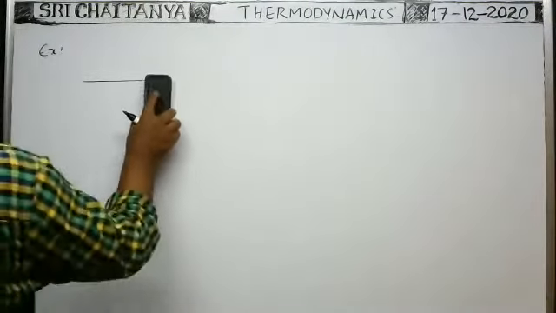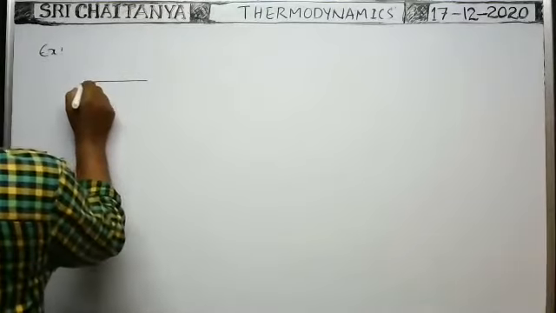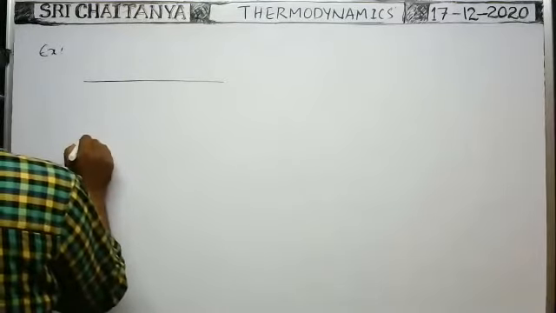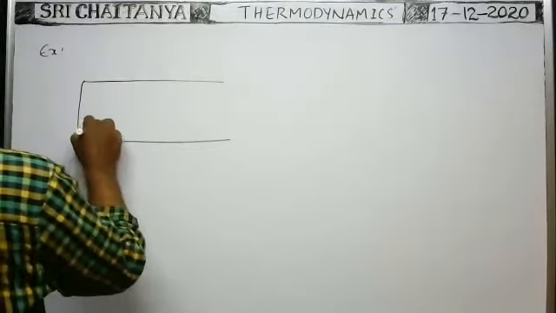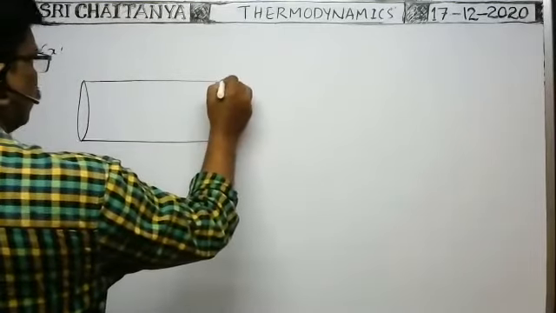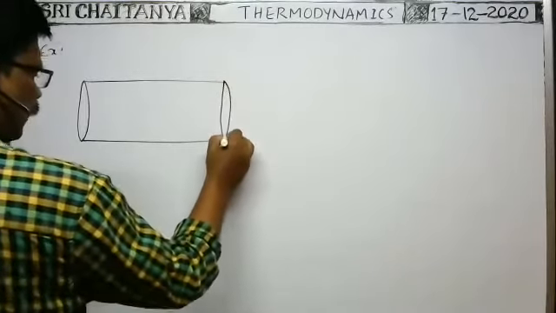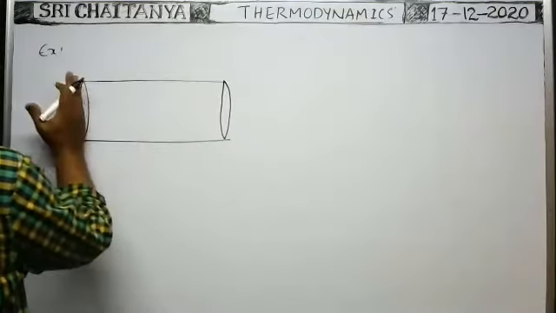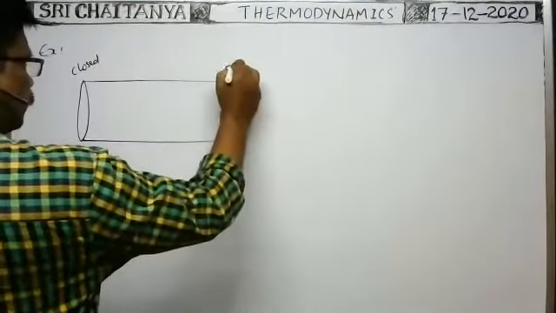In a cylindrical vessel, there is a frictionless piston. This end is open to the atmosphere. This cylindrical vessel is closed at this end. Here it is closed, here it is open.